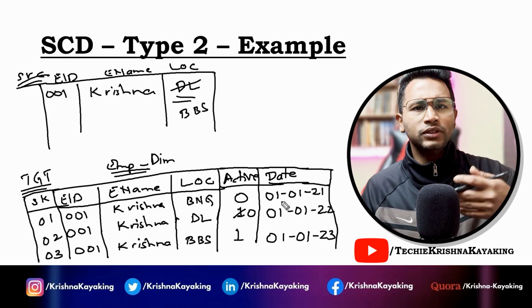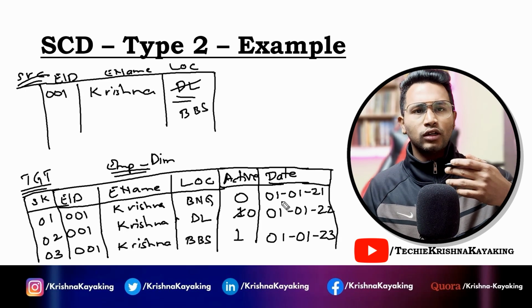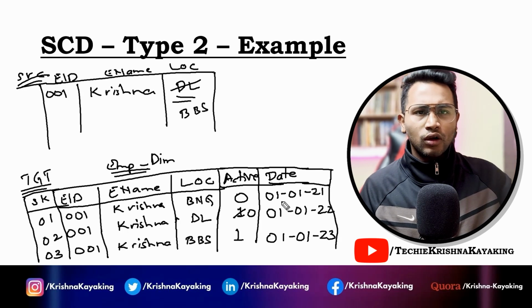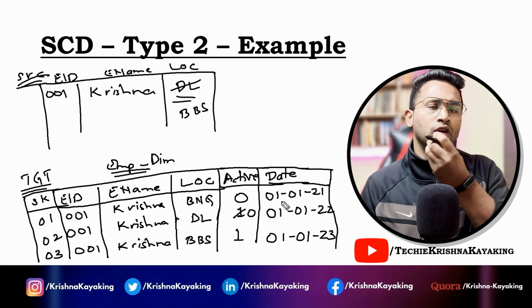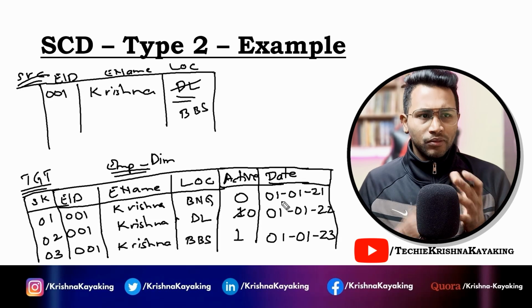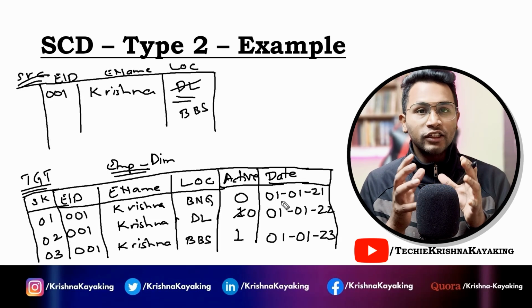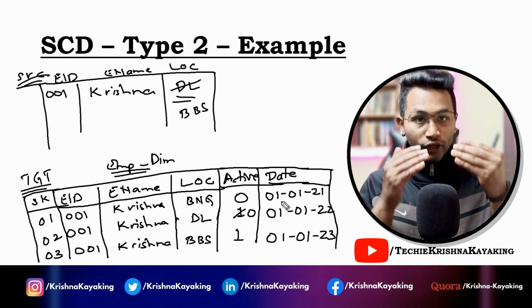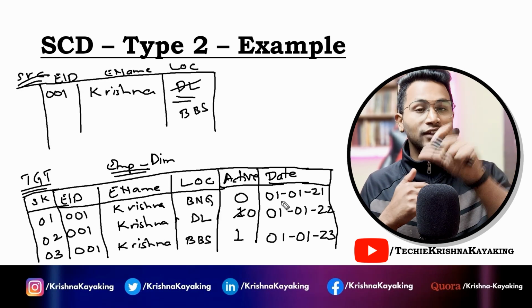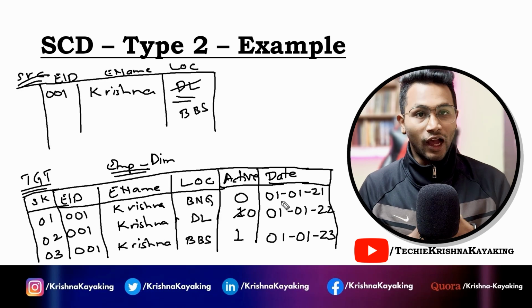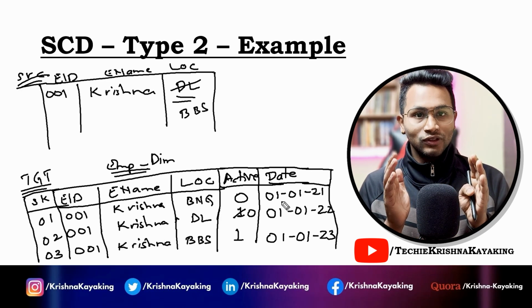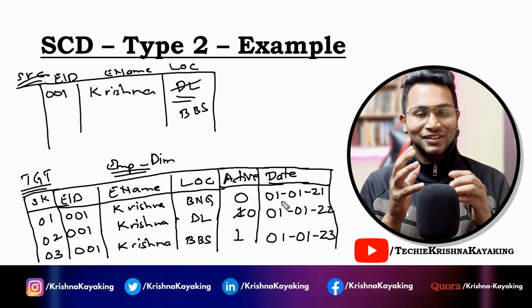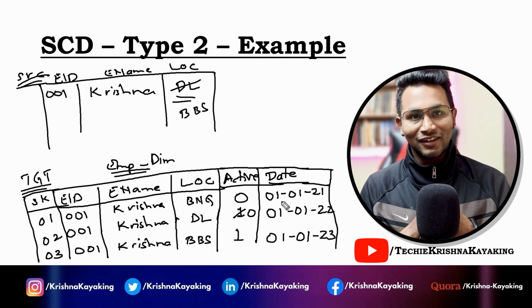According to the business requirement, according to how the business wants to keep the information, they are allowed to do that. They can add more columns also to make it more precise or more clear. So it's up to them, but this is how basically SCD type 2 works. Whenever there is any change, a new record is added with the same value and the updated value. I hope type 2 is very clear, because type 2 is the toughest to understand, and the toughest to get an example for.